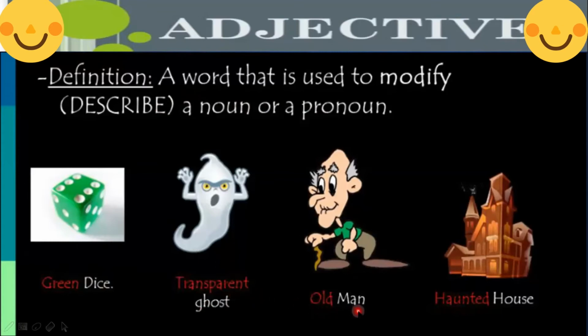Old man. Man is a noun and old is telling us more about man. That's why it is called an adjective. Haunted house. House is a noun and haunted is telling us more about the house. That's why it is called an adjective.